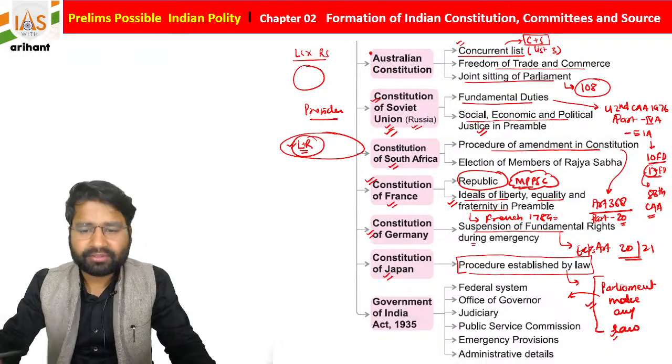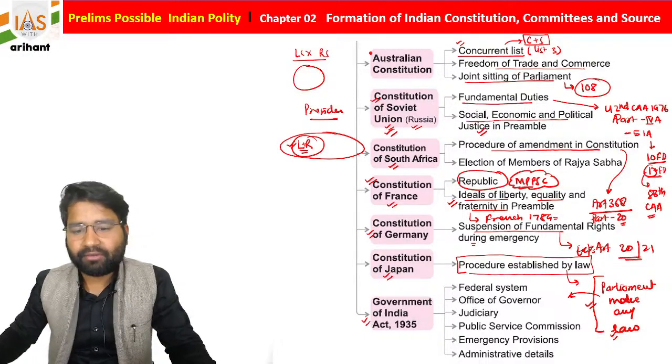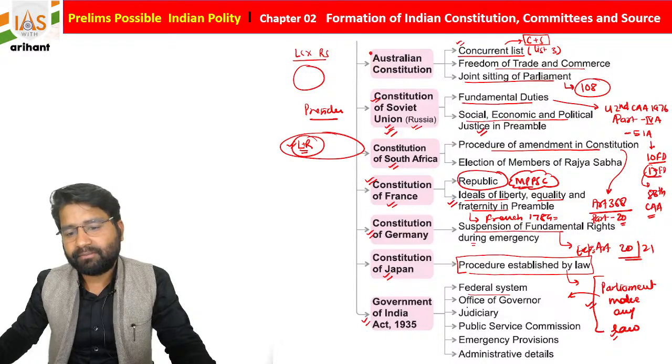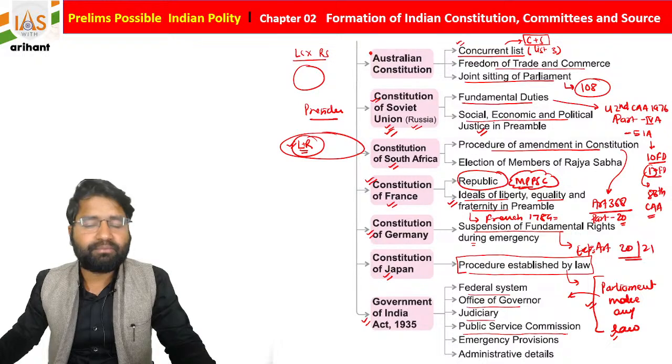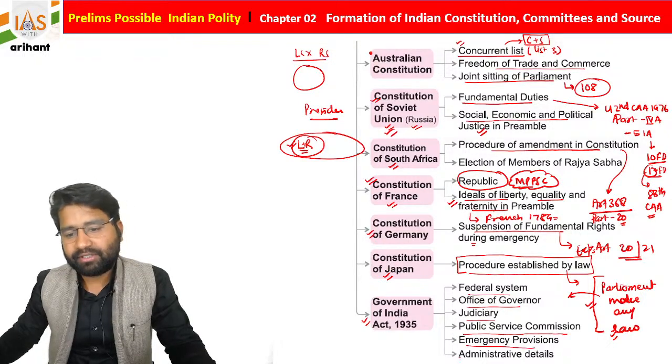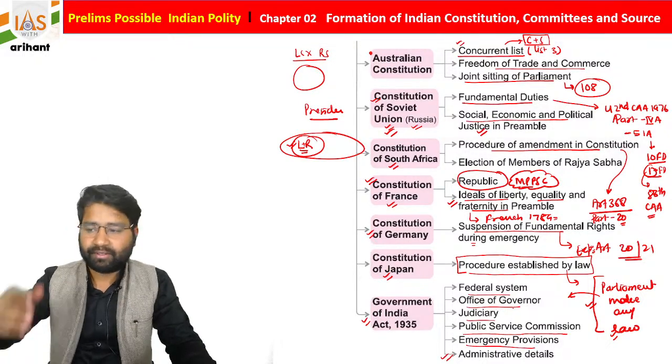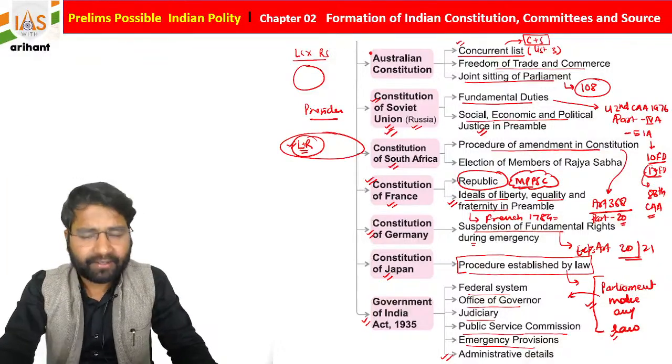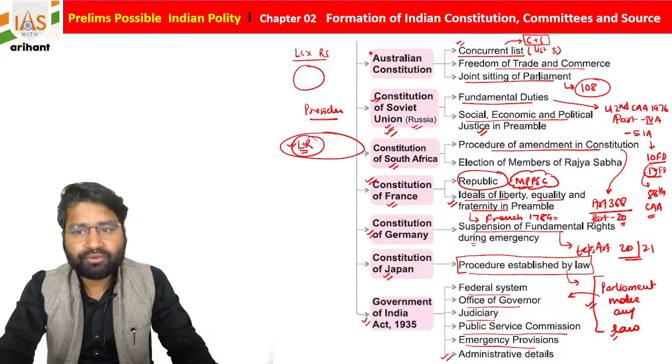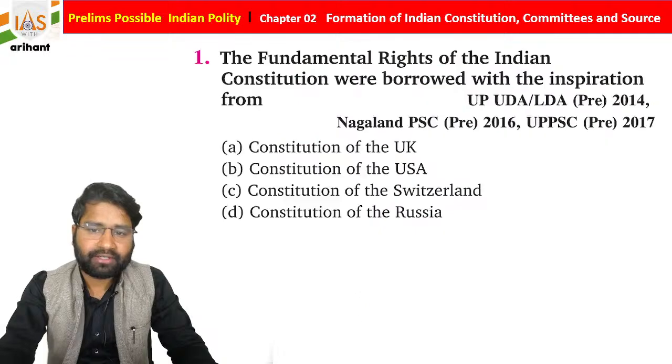Okay everyone, so this is one thing. And after that, Government of India Act 1935, Federal System, Office of Governor, Judiciary, Public Service Commission, Emergency Provision, as well as Administrative Decision. So these are the different topics here, and we are going to discuss each and every one in the form of MCQs that were asked previously in the UPSC examination as well as State PSC examinations.